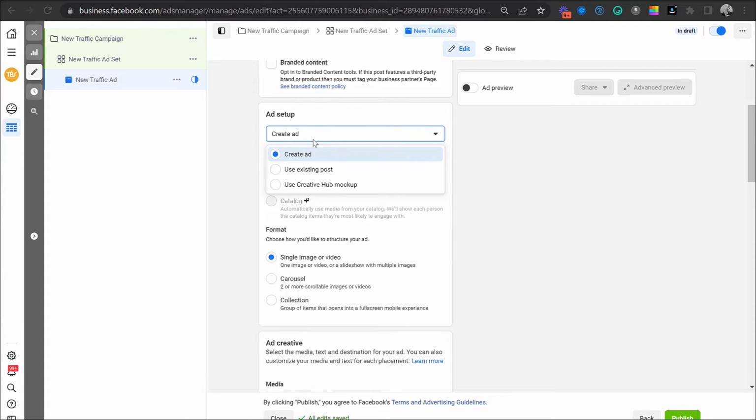Here in your ads, you can either create one or use an existing post. Just to make things different from the other ones that we have done, I'm going to use an existing post to show you what you can do with all of your existing images on your feed. If you are a gym, a coach, a trainer, if you're retail, anything that you have already posted that has done really well on your Instagram, you can convert it into a click to WhatsApp advertisement.